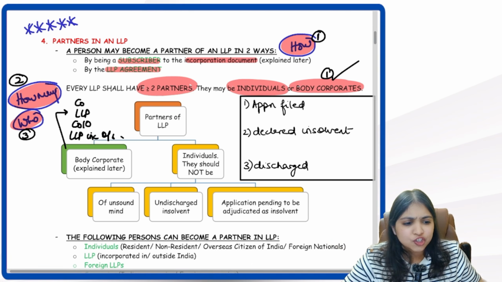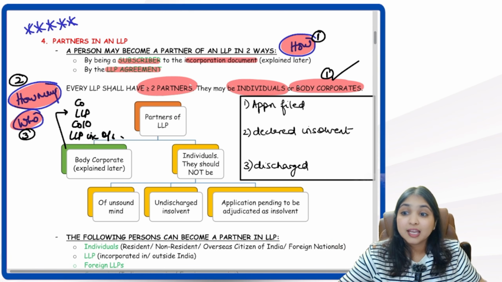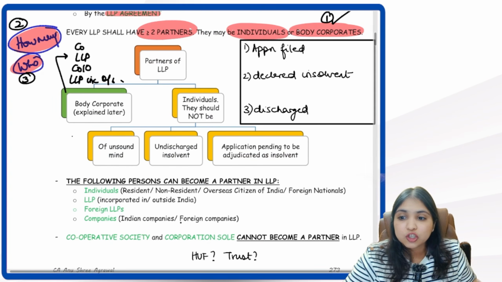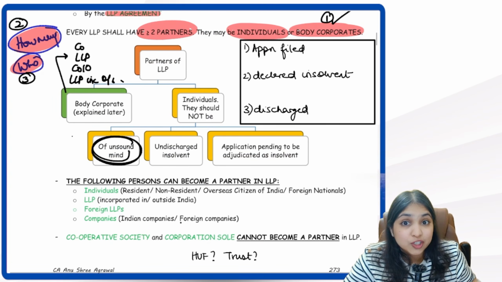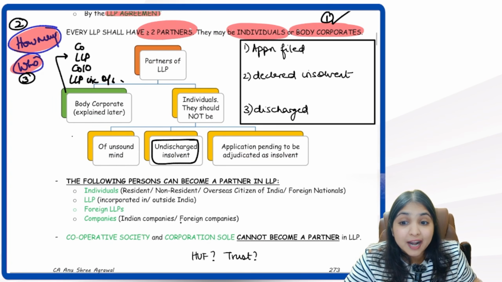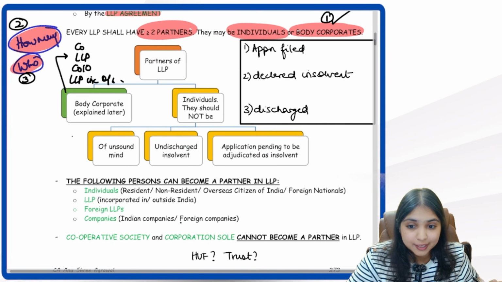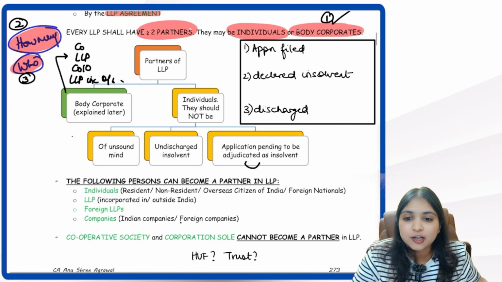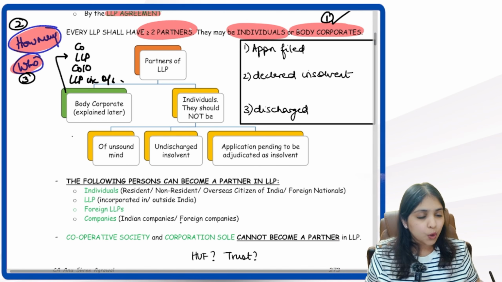So with this body corporate we've understood. Now come on, let's shift our focus to individuals. Even individuals can be partners. Now who are these individuals? Individuals should not be of unsound mind, which means they should be of sound mind. Then individuals should not be undischarged insolvent. They should not be insolvent. Also, they should not have submitted an application to be adjudicated as insolvent. Now what does this mean?